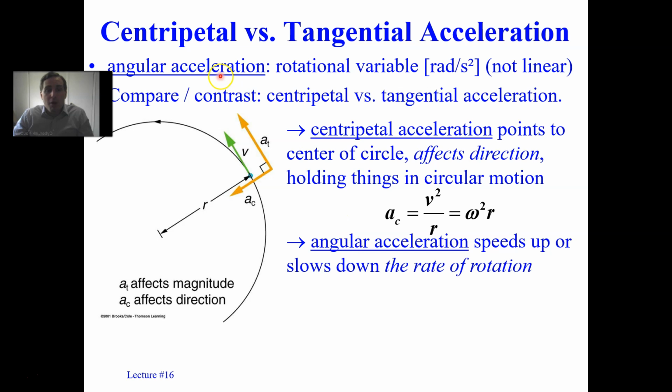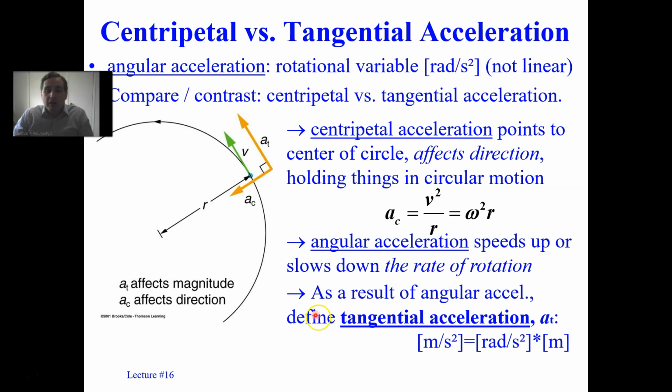Now remember, like I said a moment ago, the angular acceleration speeds up or slows down the rate of rotation. As a result, let's define the tangential acceleration. The tangential acceleration is going to have units of meters per second squared, and that's going to be the angular acceleration, radians per second squared, times the radius in meters.